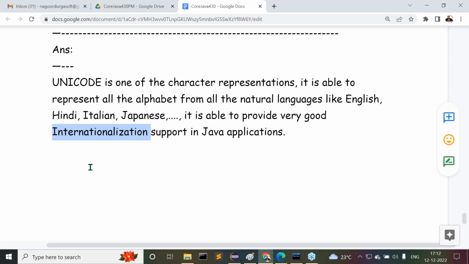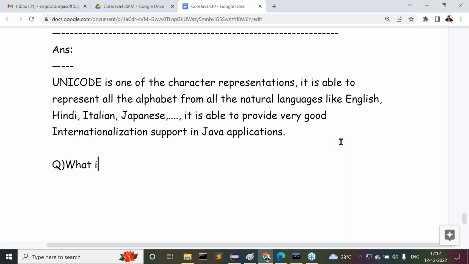Now tell me, internationalization support in Java applications. Again, there is a new terminology, internationalization. Immediately, the interviewer will ask this question to you. Definitely here, the interviewer will ask this question to you. What is this question here?